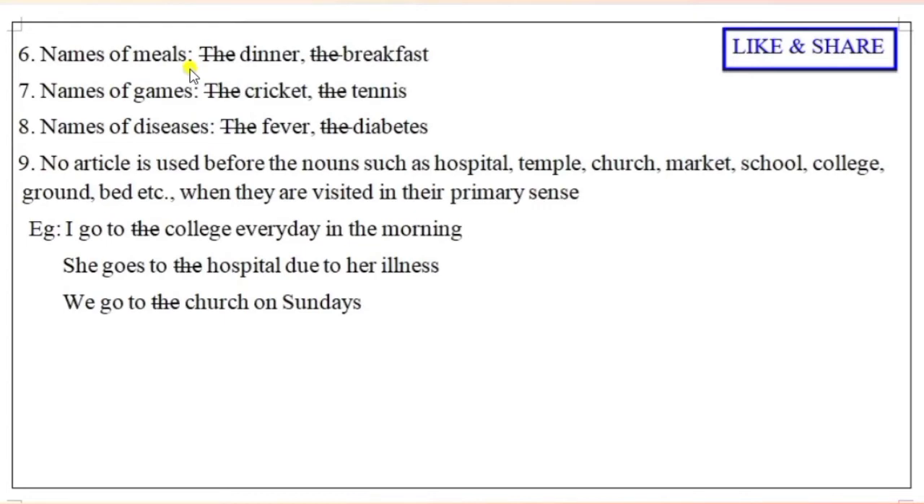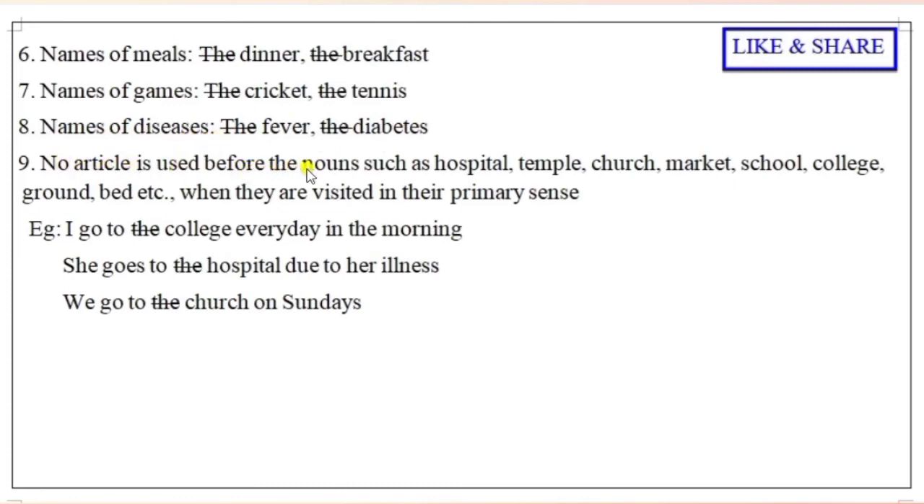We should not use the before names of meals. Names of games also, we should not use it. The cricket, the tennis, wrong it is. We should not use an article here. Before names of diseases also: I am suffering from the fever, I am suffering from the headache. We should not say like this, because before names of diseases we should not use the article the.